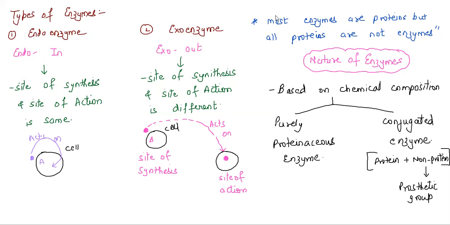So what are the examples that we need to study? In purely proteinaceous enzyme, there is protease. The word protease means the one that is going to break protein. And the prosthetic group is like a glycoprotein, which becomes the conjugate protein. So these are the two different categories. One is normal and the second one is a bit different. Let's understand conjugate enzyme.